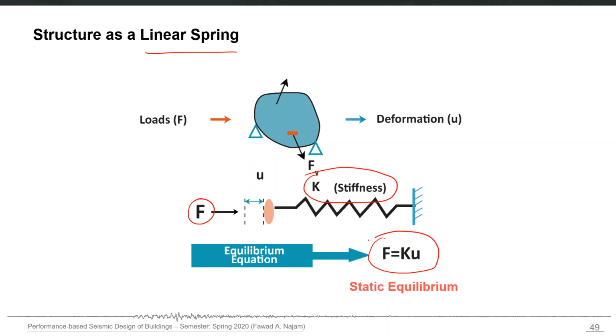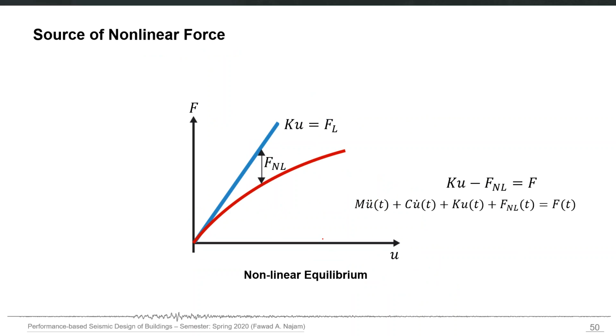And K is constant in the case of a linear spring, but it will not be constant in a nonlinear problem. So if you have a linear problem, this K will be constant, so F will always be equal to Ku. For a nonlinear problem, F will not be equal to Ku, it will deviate from Ku.